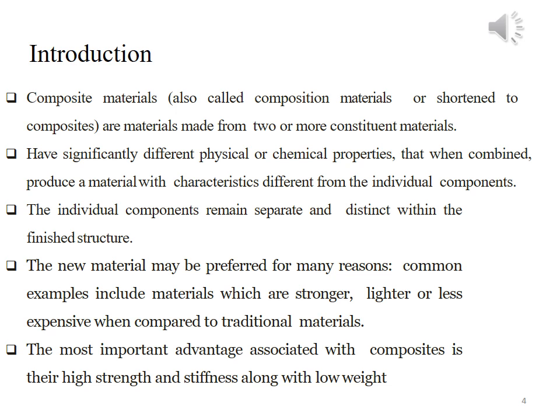The most important advantages associated with composite material are their high strength, high stiffness and lighter weight. Due to these reasons, composite materials are preferred over traditional materials.